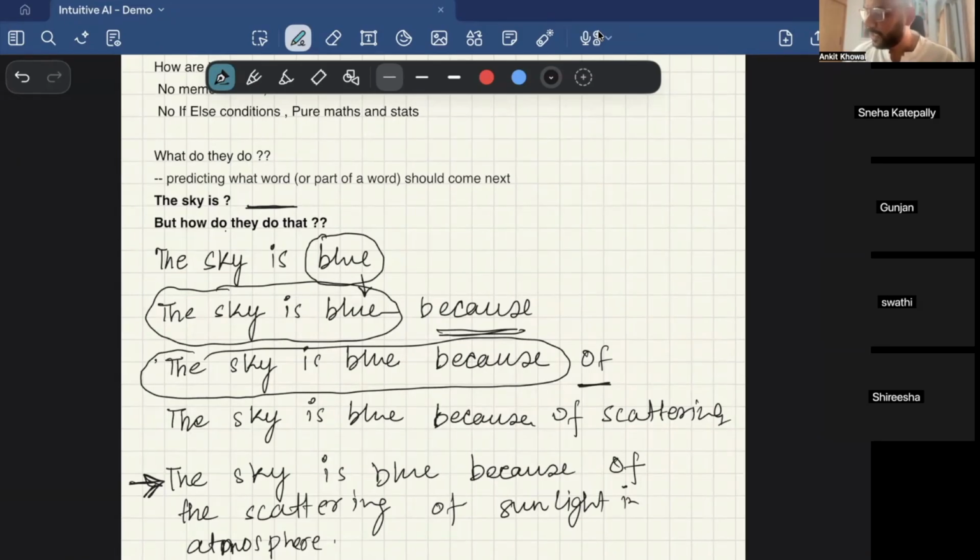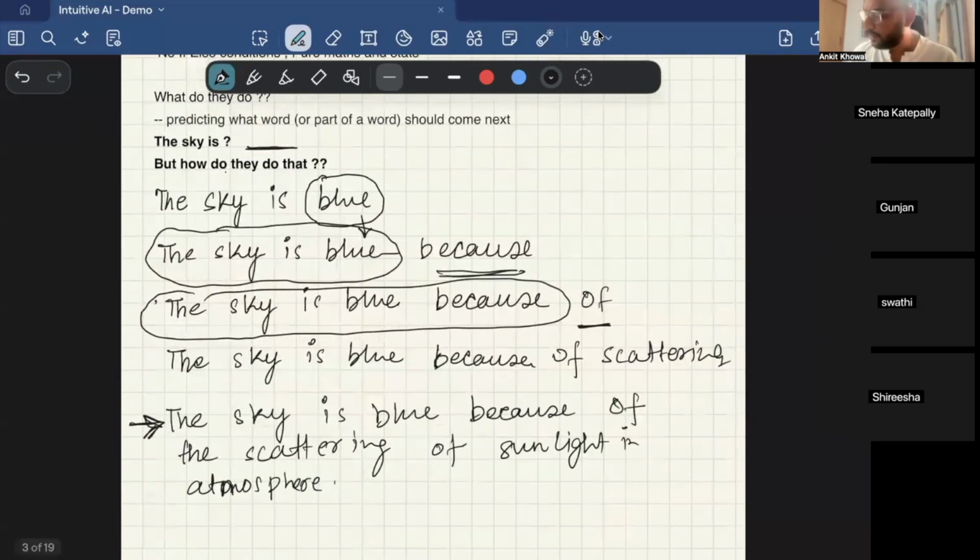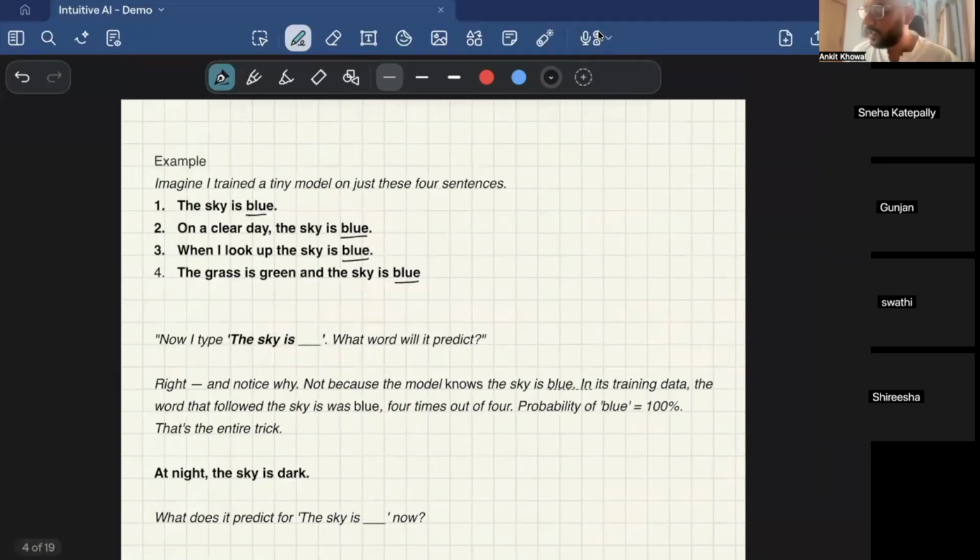Now, how do they do it? I said that they are trained on a large corpus of data, and they are mathematical systems. So when I type in "the sky is", how is it predicting that it's blue? What is happening is, let's say on the internet there are millions of articles, and those articles contain this particular information: the sky is blue.